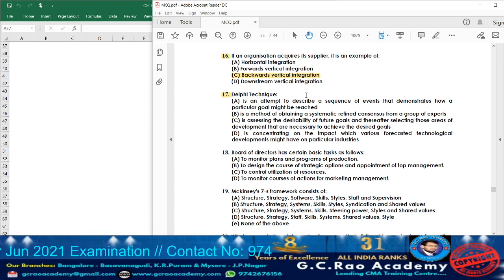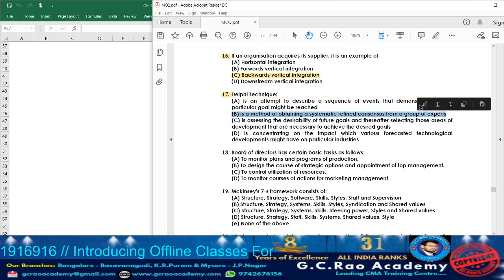And usually who is going to give the forecasting technique? Usually it will be given by a group of experts. That is the Delphi technique. Option B, what they are telling, it is a method of obtaining a systematic, refined consensus. It means information communication from whom? From a group of experts. So accordingly, what will be the answer? Option B will be the answer.